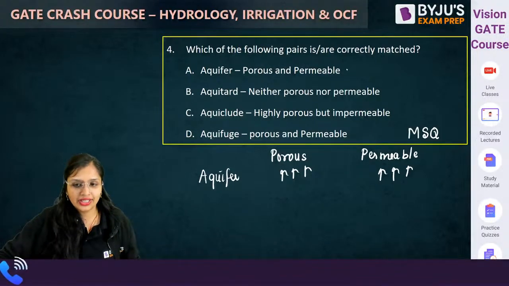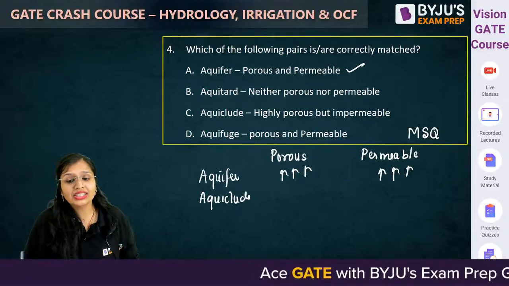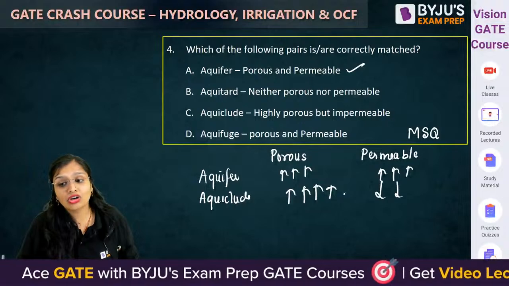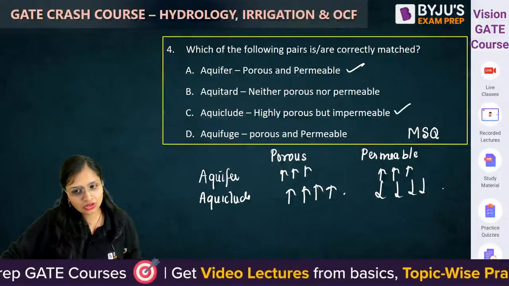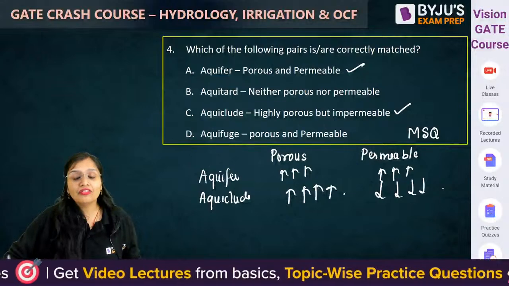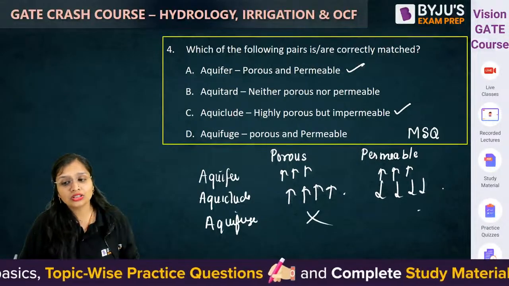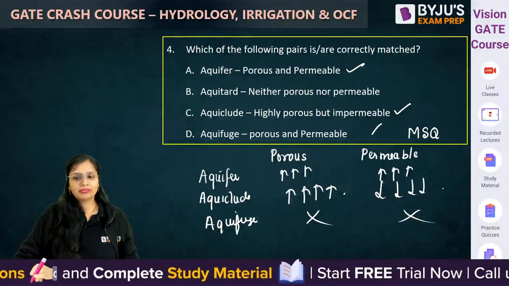So the first is correct. Aquiclude is highly porous, even more porous than aquifer, but almost not at all permeable, impermeable. So this is also correct. Aquifuge is neither porous nor permeable, like rocks, granite. So it is written porous and permeable.